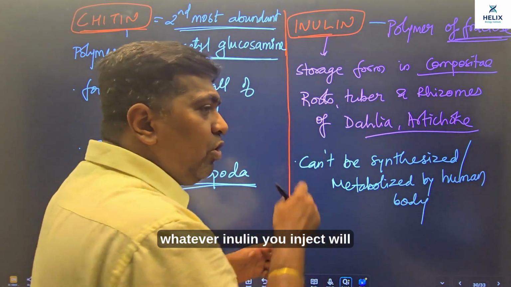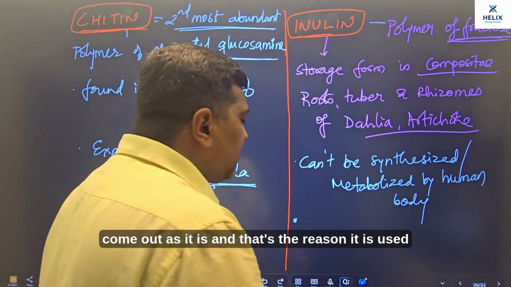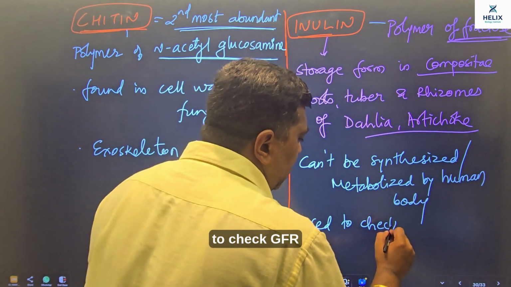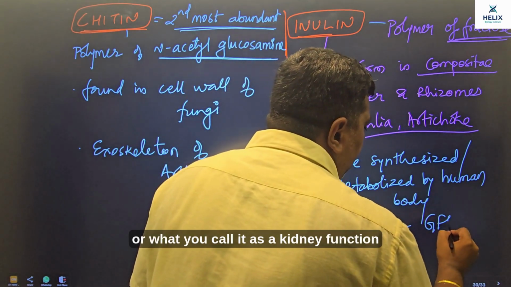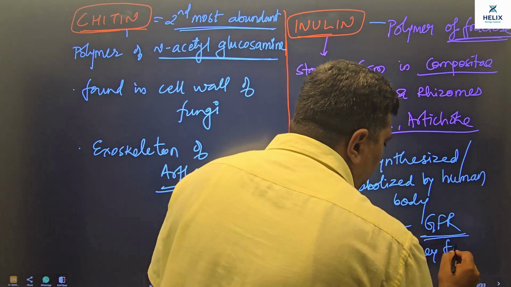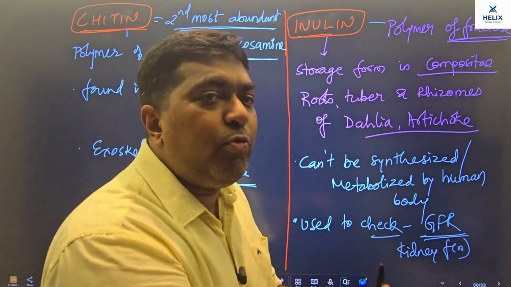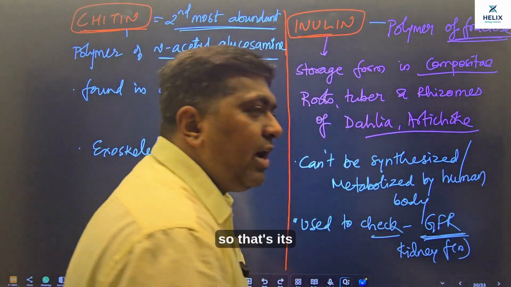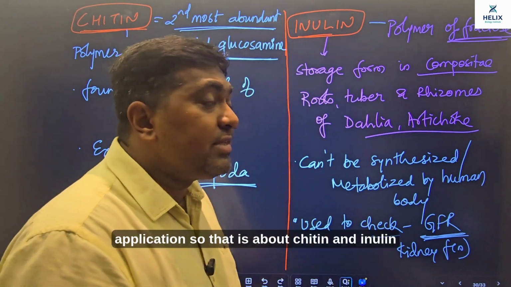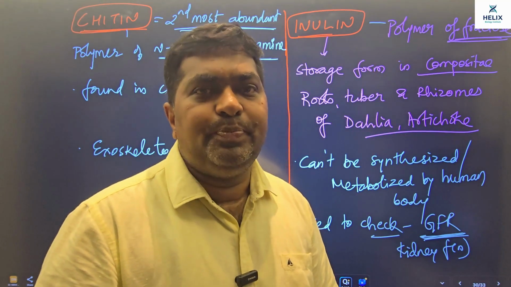So whatever inulin you inject will come out as it is, and that's the reason it is used to check GFR, or what you call kidney function. जितना इन्यूलिन हमने इंजेक्ट किया, कितने टाइम में वो बाहर किडनी उसको फिल्टर आउट कर रहा है, वो हमें इन्यूलिन के यूज से पता चल सकता है. So that's its application. So that is about chitin and inulin.